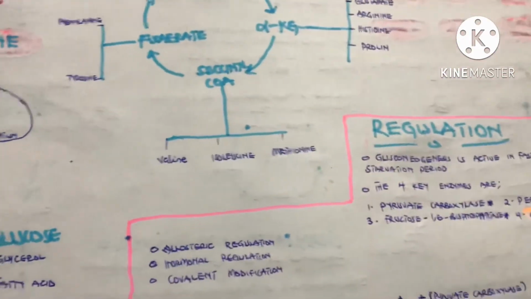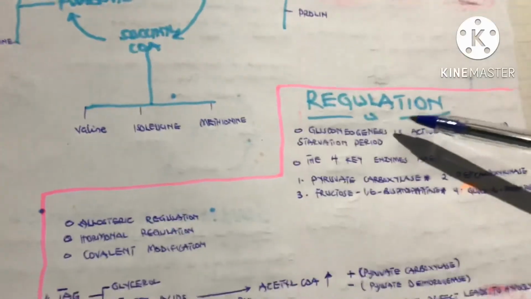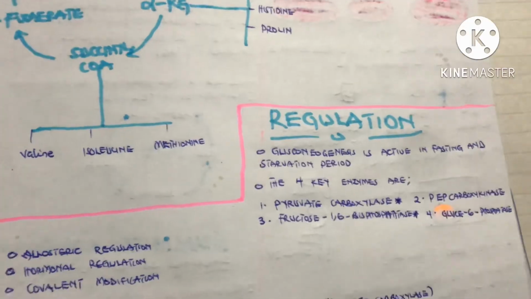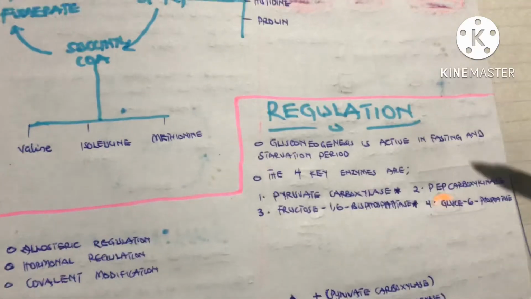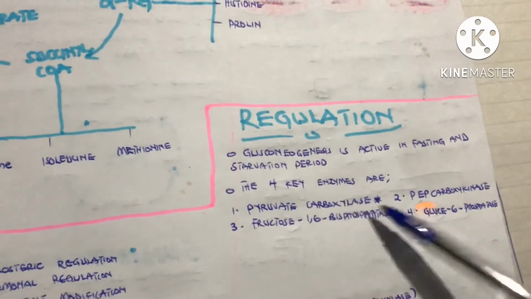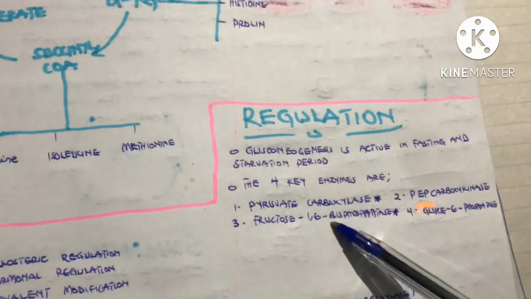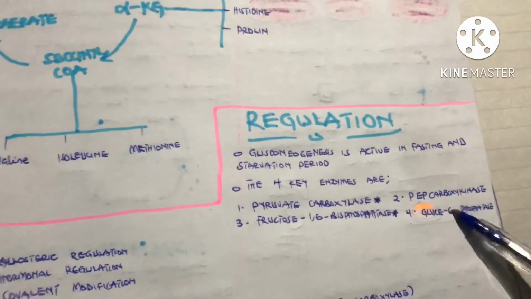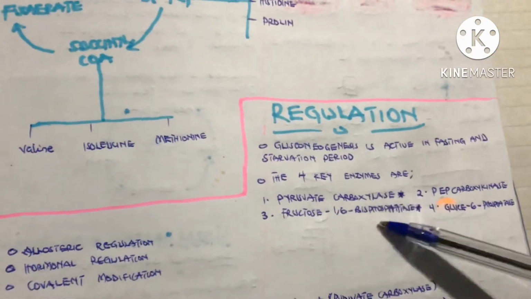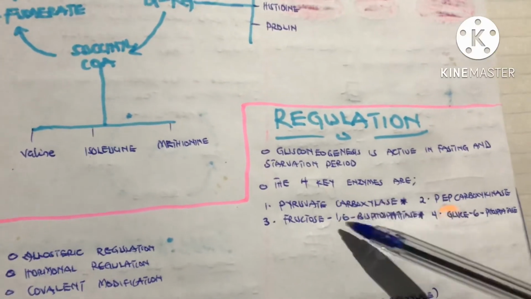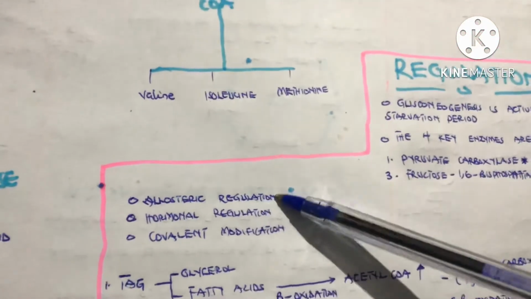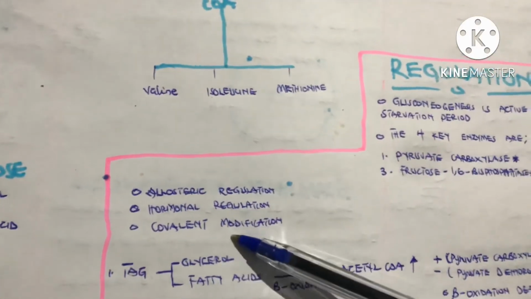So that's it. So now let's look at the regulation of gluconeogenesis. Gluconeogenesis is actually active in the fasting and starvation period. And we have 4 key enzymes for this gluconeogenic pathway, and they are pyruvate carboxylase, PEP carboxykinase, fructose 1,6 bisphosphatase, and also glucose 6-phosphatase. But when it comes to regulation, these 2 enzymes are the ones being regulated: pyruvate carboxylase and also fructose 1,6 bisphosphatase. And this regulation can either be allosteric regulation, hormonal regulation, or covalent modification.